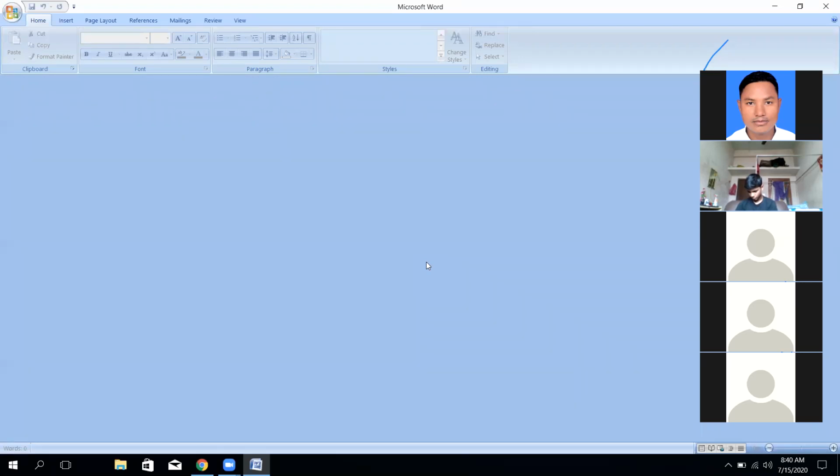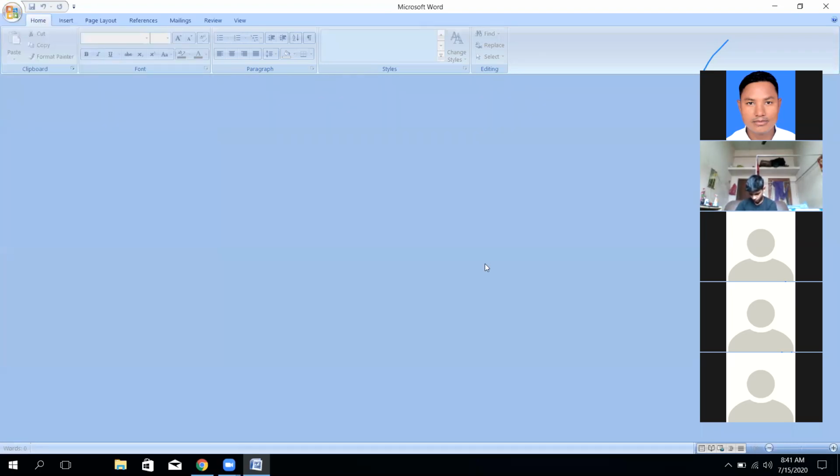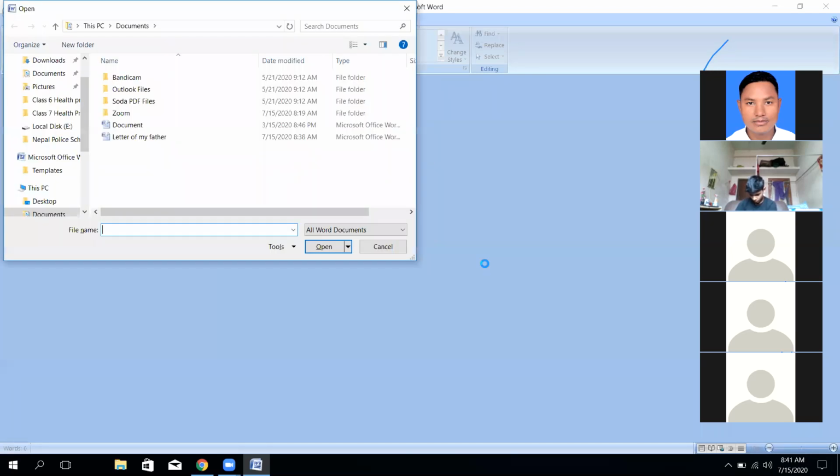So how can we find the file which you have stored in your computer? Basically, it is very simple. By clicking File, there is Open. There is another option: pressing Control O. If you press Control O, the computer will display the different files that you have stored in your memory.